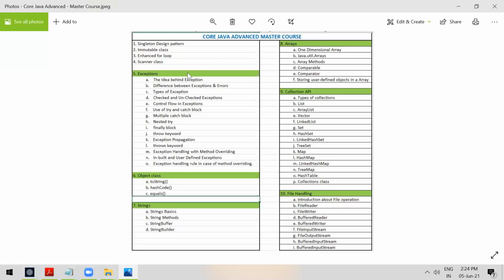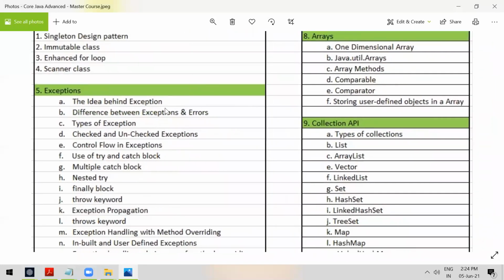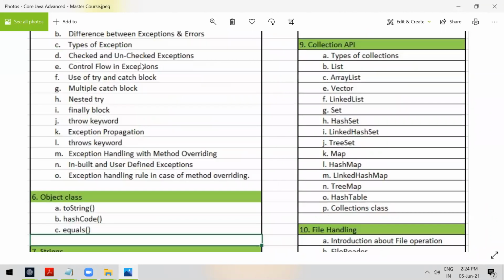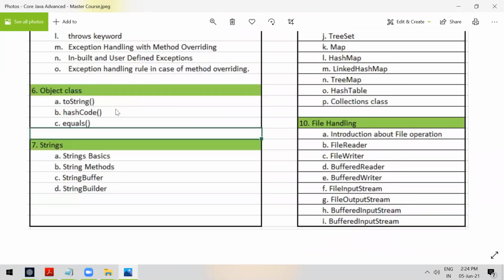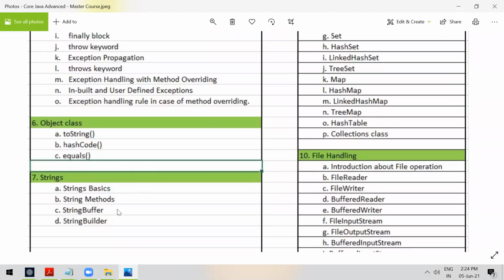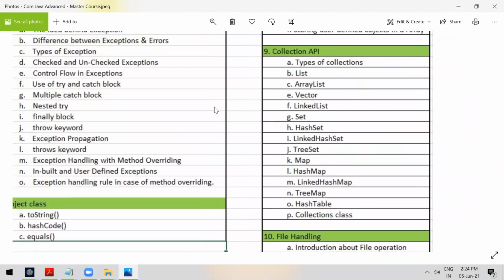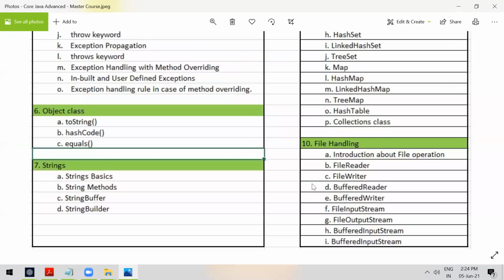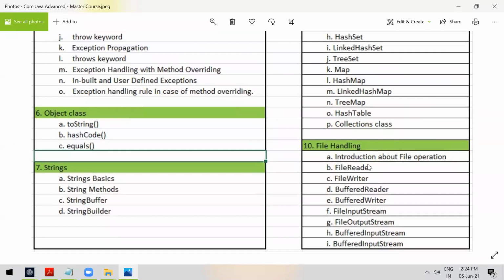As part of this course, this is what we are going to teach: different types of design patterns, and exception handling, where as I said we will cover more than 100 to 150 programs. Then the Object class, toString, hashCode, equals, in real time with different programs. String, more than 100 programs, then arrays, again 70 to 80 programs, Collection API around 300 programs or more. Again file handling: today we are going to see one small topic, but in file handling itself we need to cover more than 100 programs.